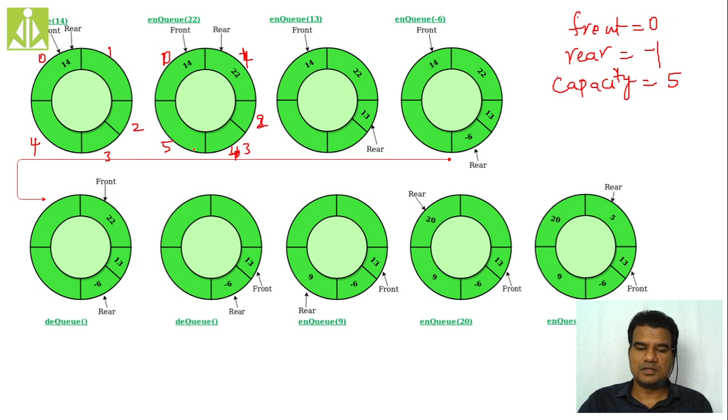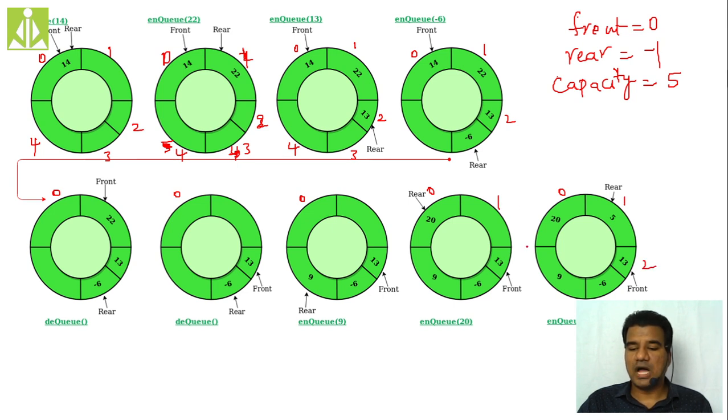If the size is 5, up to 4 only we'll have: 0, 1, 2, 3, 4. Here also the same thing. All these locations are 0th locations, 0, 0, 0, 0, 0. Then 1, 2, 1, 2.